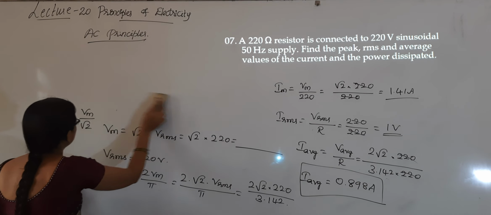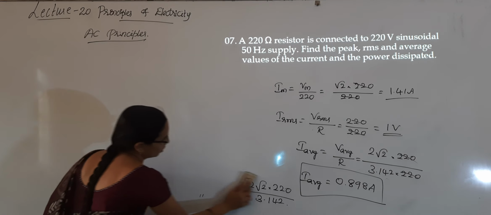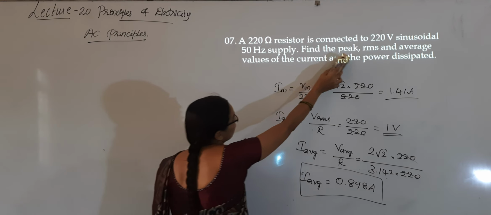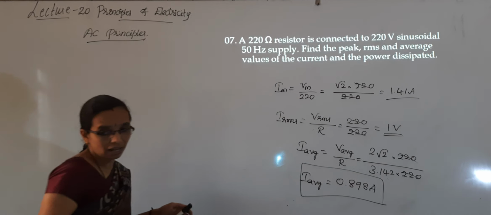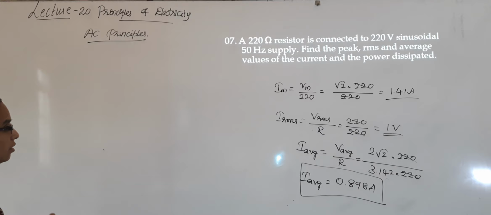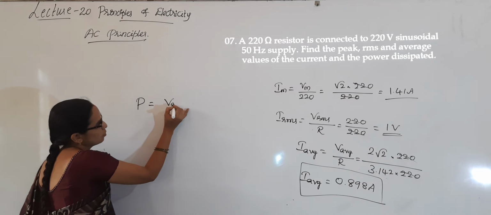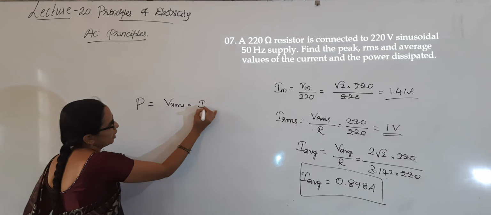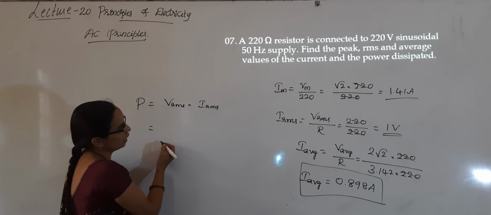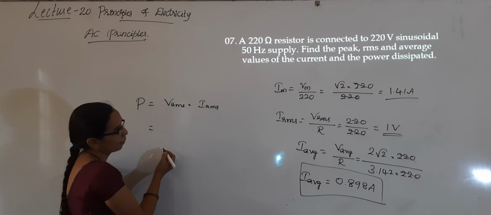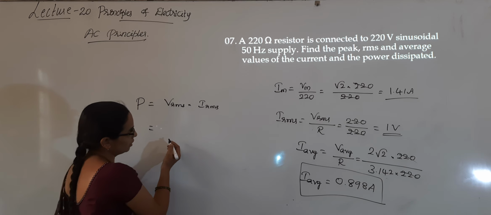The last one they have asked is, we have calculated the peak value, RMS value, average values of the current, and the last one is power dissipated. What's the formula? Power dissipated is equal to Vrms into Irms. What was the value of Vrms?